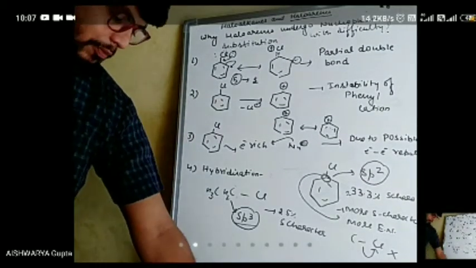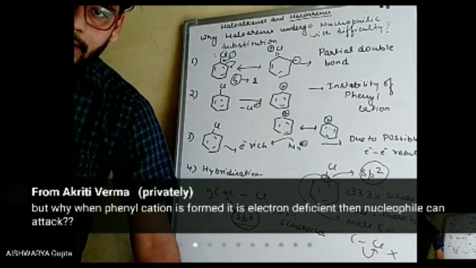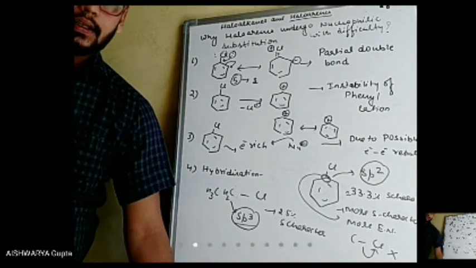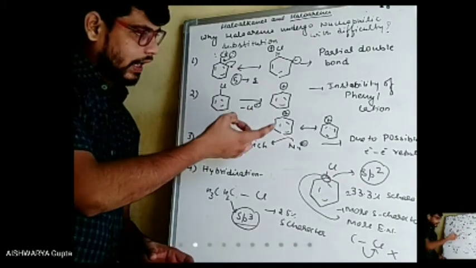I'll be explaining it once again. You asked why, when the phenyl cation is formed, it is electron deficient, then the nucleophile. I will be taking both of your doubts. First I will explain the 4th point, then I will also explain about the phenyl cation.